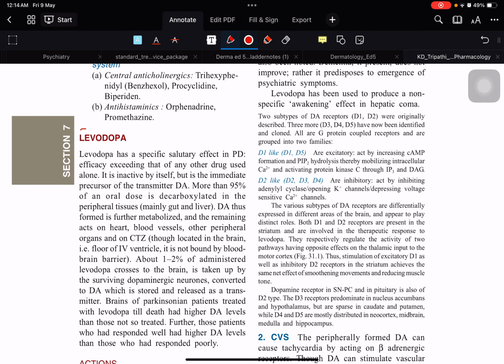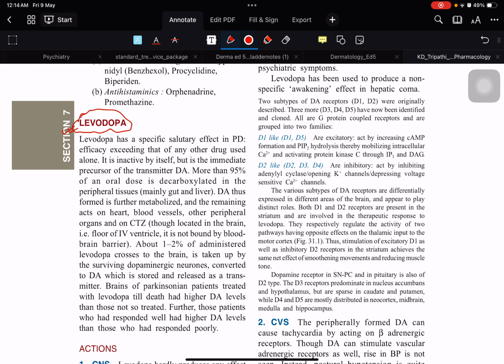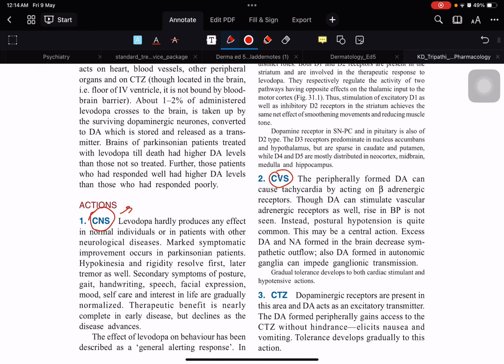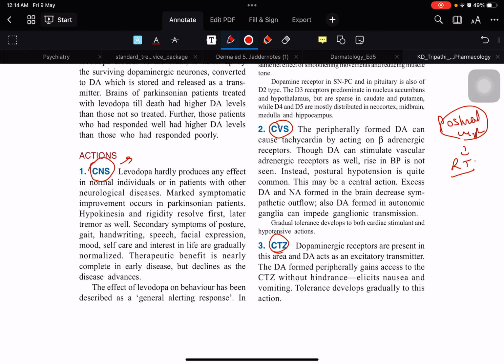Now, whenever we talk about levodopa, what we need to understand is that it is a very, very important group of drug. In the CNS, it improves hypokinesia, hypomimia, facial expression, rigidity, and resting tremors. In the CVS, it causes postural hypotension, and this postural hypotension can lead to reflex tachycardia. In the CTZ, it leads to nausea and vomiting. It stimulates the CTZ and that leads to nausea.